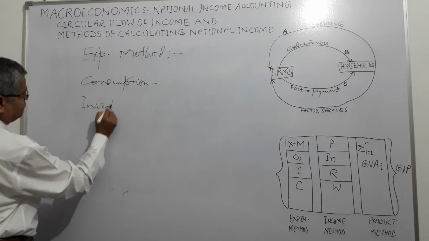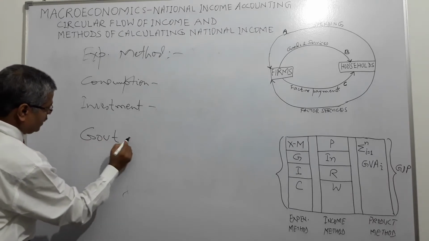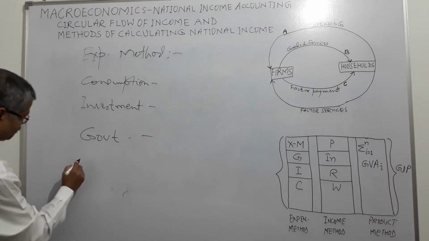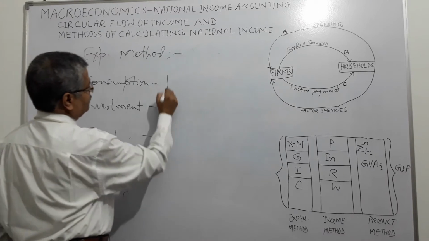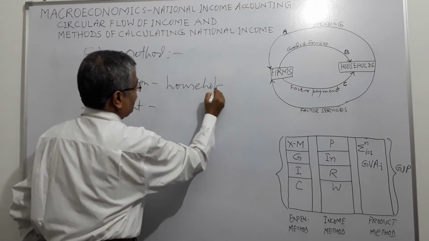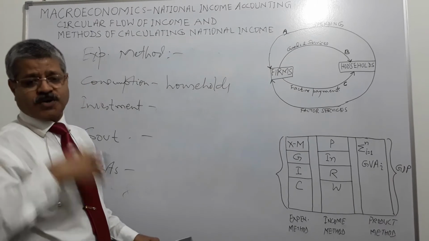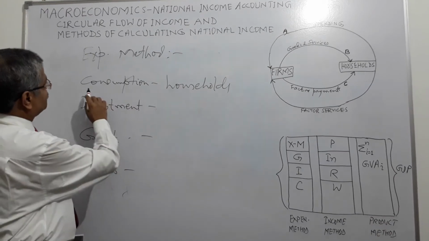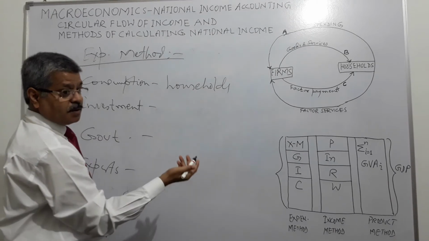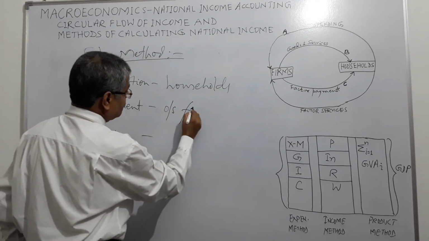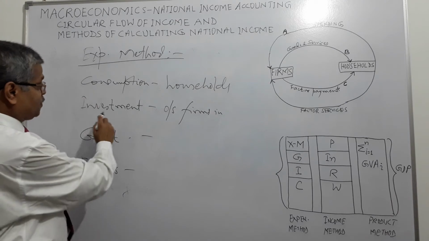Investment, then government, and then exports, right? Here consumption: suppose I have a household, so I consume so many things. So how do I consume? I buy the products, goods and services produced by some firm. So in the expenditure method, there is consumption by households, and investment by outside firms in the product manufactured by this firm.